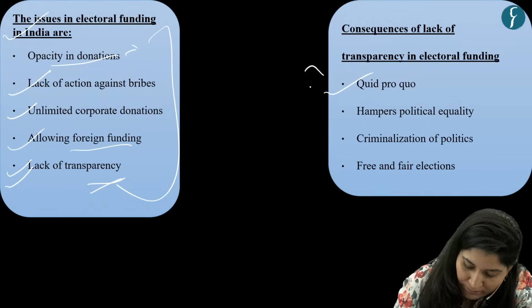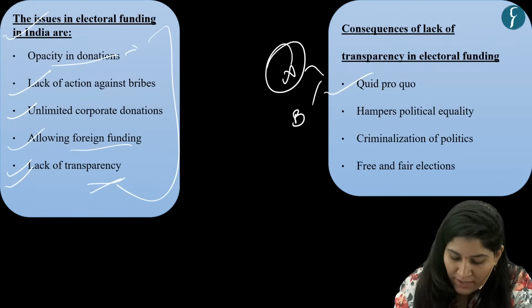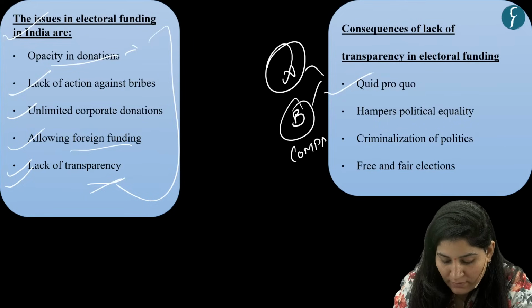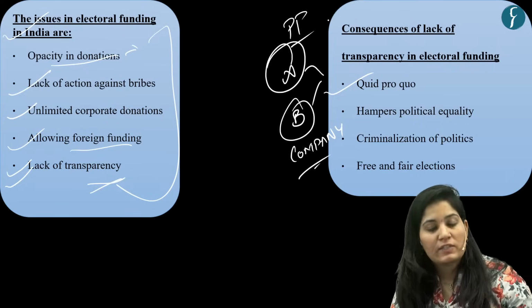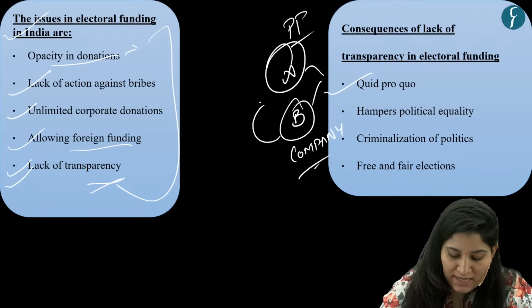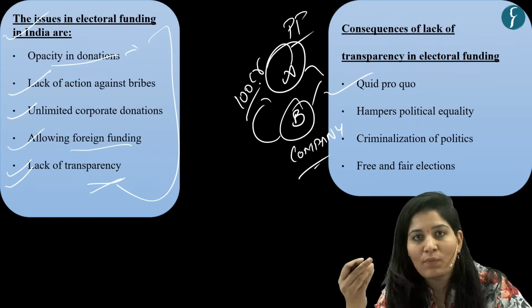Suppose A is a political party and B is some company. Let me write it down for your clarity. Okay. So A is political party and B is company. So if B is giving 100 CR to this party, obviously they want laws according to them.